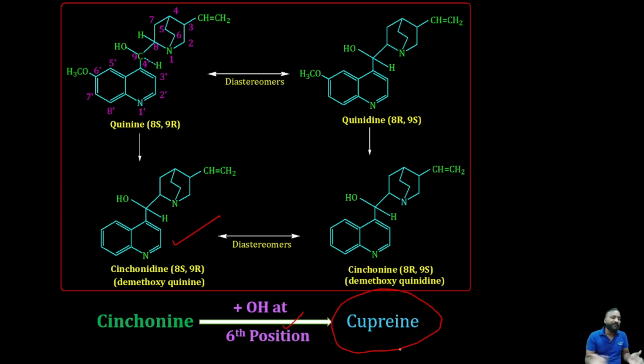So maybe there is a chance of getting a question: from which quinoline alkaloid are we going to synthesize the cuprein? Cinchonidine, by the addition of a phenol group at the 6th position. That's the thing you need to remember.